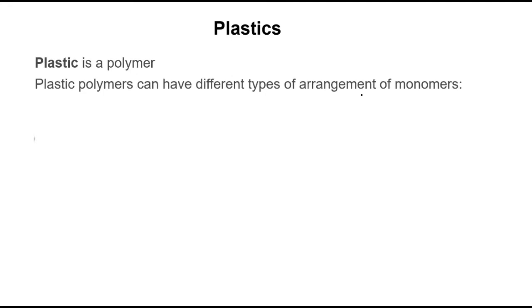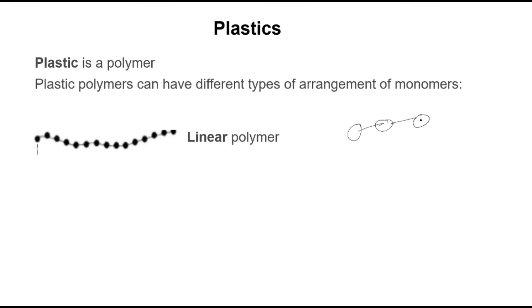You see, these monomers, small subunits of chemical, if I can show them as a dot, a type of structure is linear polymer. Means these chemical substances are connected in a chain, in series. So one unit is here, another unit is here, another chemical is here. This is in series. So this is called linear polymer.